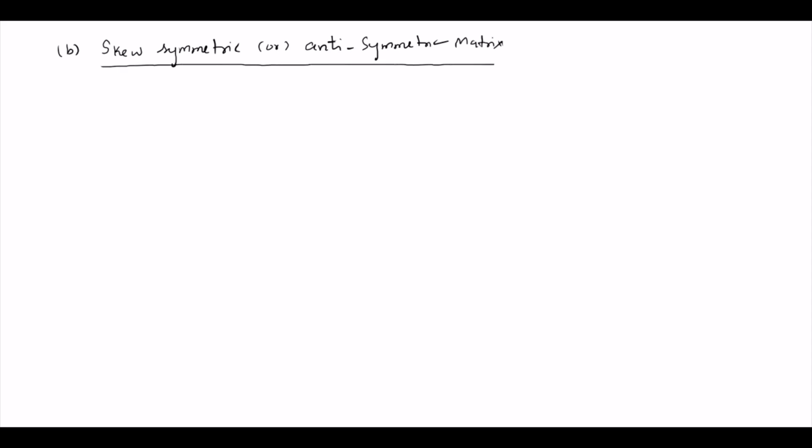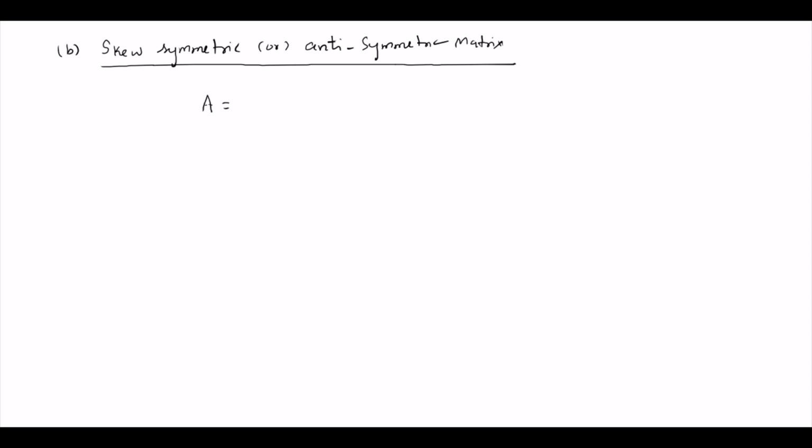Now, the skew symmetric or anti-symmetric matrix. Okay. Now, suppose A is given to you.